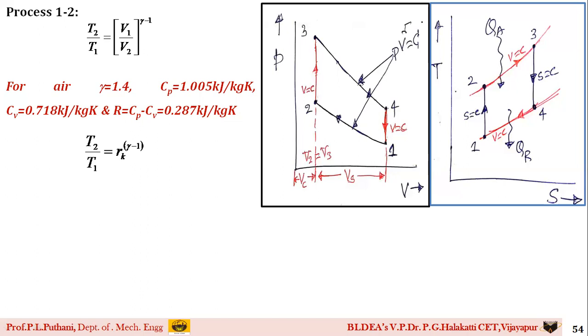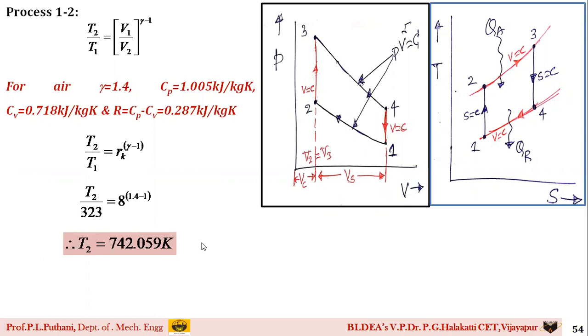I will substitute the value here. On substitution, the compression ratio, which we have just calculated, is rk. Therefore, I substitute the value and get the corresponding T2 as 742.059 Kelvin. So T2 has been calculated. The remaining are T3 and T4.